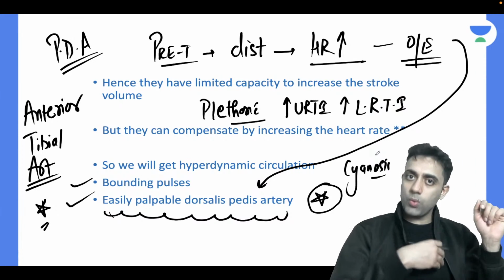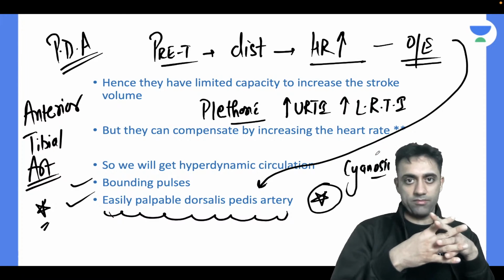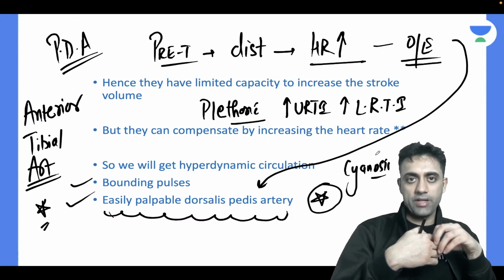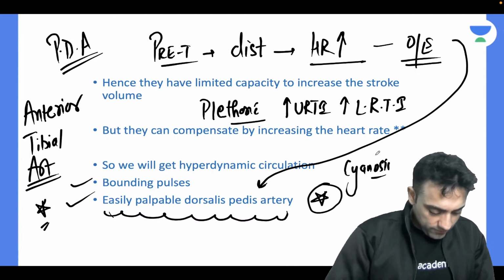So if the pulse is coinciding with the murmur, that will be a systolic murmur. That's how we do it. I'll take one class on murmurs or on a proper CVS examination someday if you want, and we'll go further.